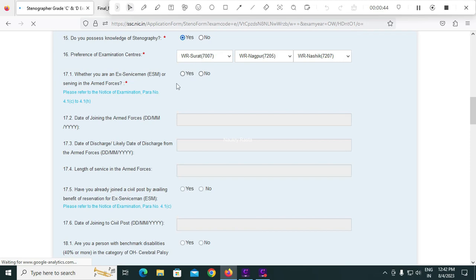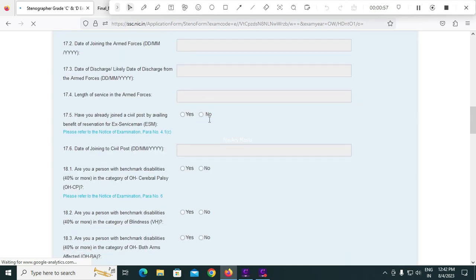Friends, after selecting these examination centers, you have to select this ex-serviceman option. If you are an ex-serviceman, click yes, otherwise no. If yes, you have to mention the date of joining, date of discharge and length of service. If no, there is no need to mention all these details.